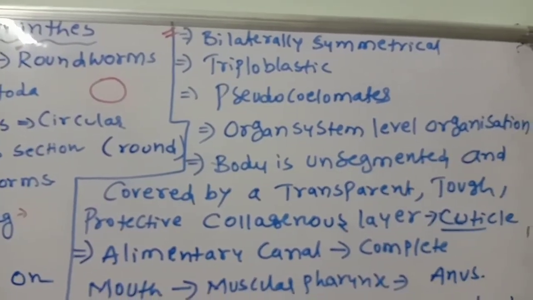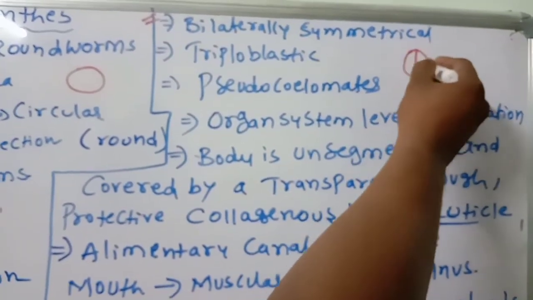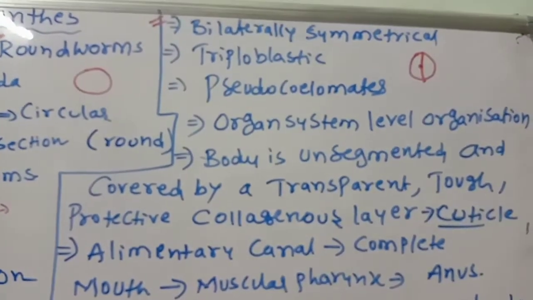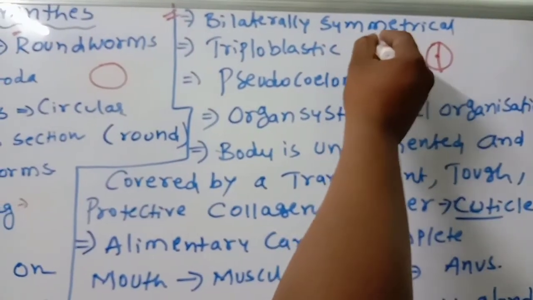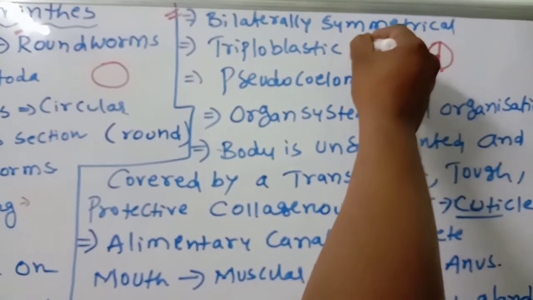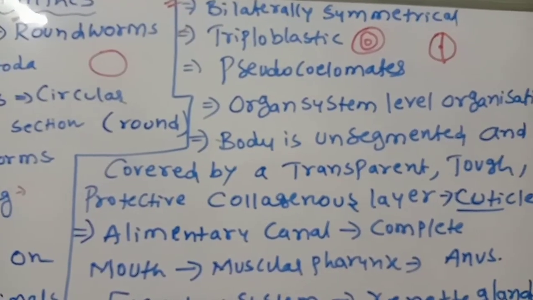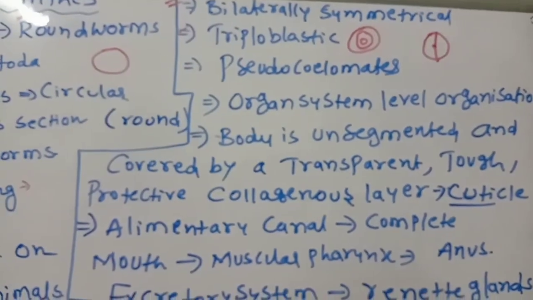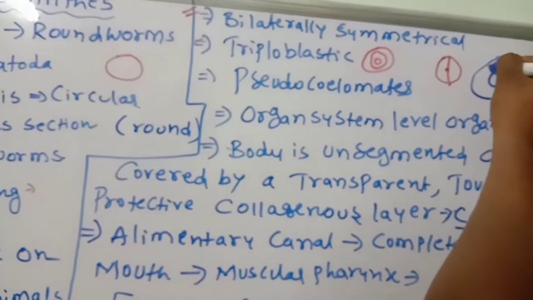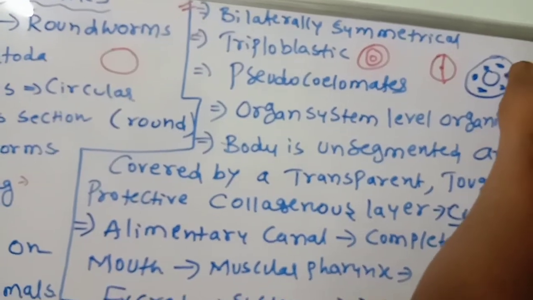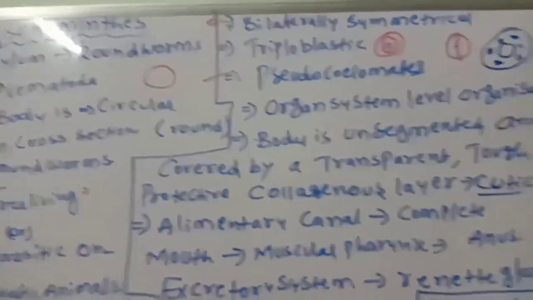Next point, they are bilaterally symmetrical. What is bilaterally symmetrical? If you cut along the main axis, exactly two halves are obtained. That is called bilateral symmetry. Next, triploblastic: ectoderm, endoderm and mesoderm, three germ layers are there. They are pseudocoelomates. The coelom consists of scattered mesodermal pouches, and that kind of coelom is called pseudocoelom.